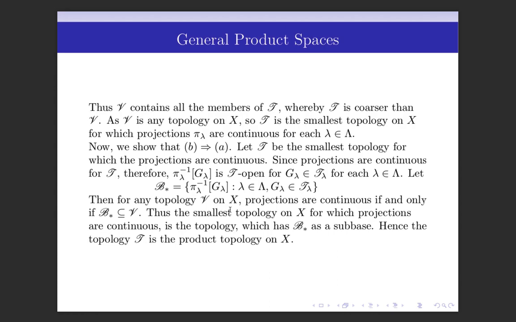So, for any topology V on X, projections are continuous if and only if this collection B star is contained in V, because for any topology, if projections are continuous, then that topology must contain these sets. And so, if V is any topology for which projections are continuous, then that topology must contain B star. But here we are saying that T is the smallest topology for which projections are continuous. So our T must be generated by B star.